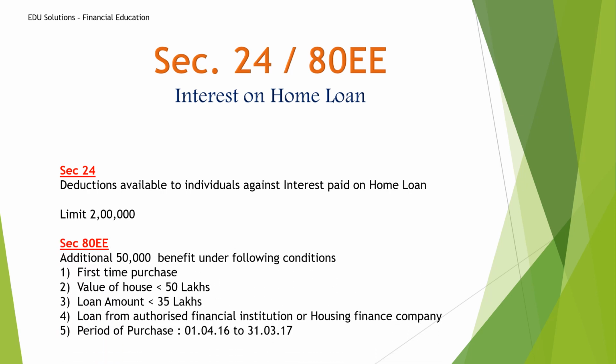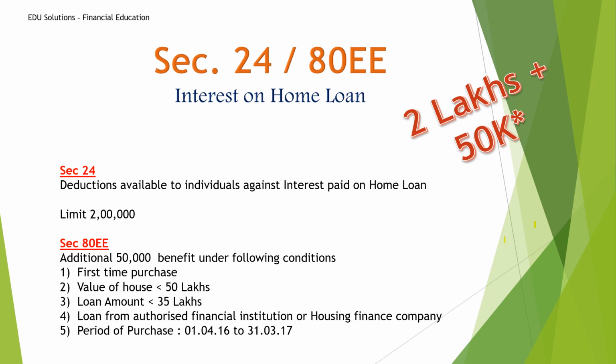And the difference between 24 and 80EE is that in the budget of 2016 a special scheme was announced with certain conditions, so that members following the criteria will get an additional 50,000. So totally in this section they will get an additional benefit of 2.5 lakhs.